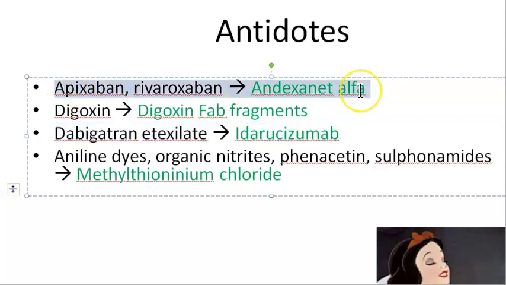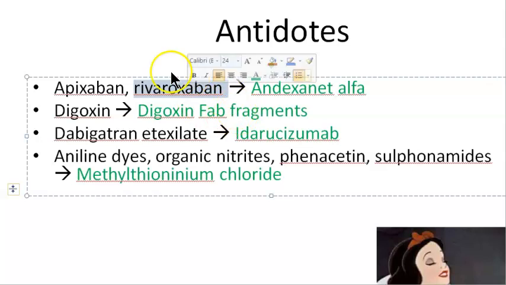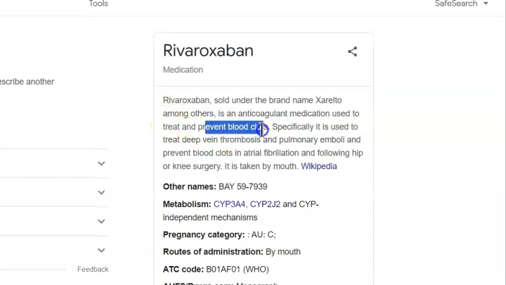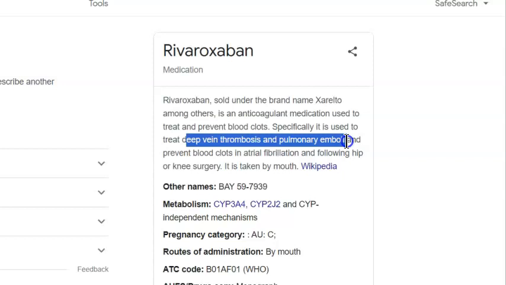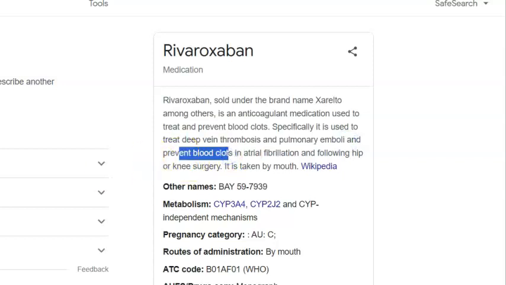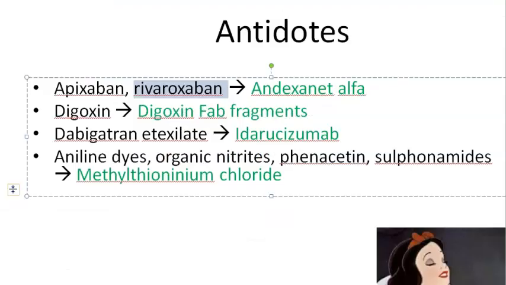Then rivaroxaban. Where do you use this? I've heard this somewhere. It prevents blood clots, treats deep vein thrombosis and pulmonary emboli. So if you have taken that in excess, then you have to take the antidote.